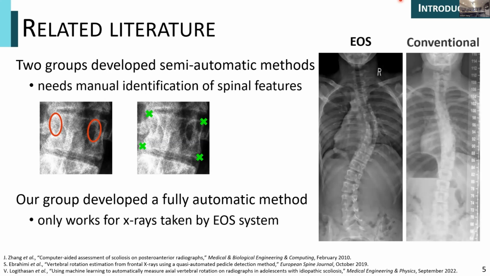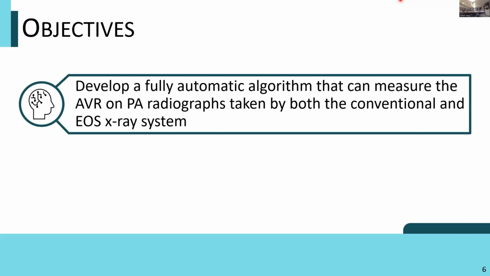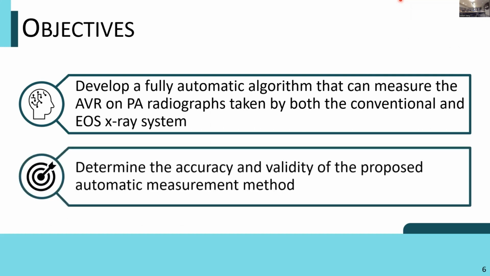The issue is that some centers still use the conventional, or older, X-ray system. So really what we want is an automated method that can work on both systems so that all centers can reap the benefits of automatic AVR measurements. That brings me to the objectives of our study, which are to develop a fully automatic AVR measurement algorithm that can measure on both systems and to determine the accuracy and validity of this proposed automatic measurement method.